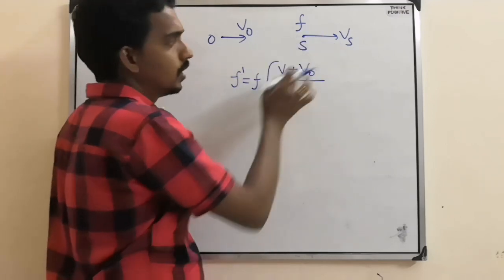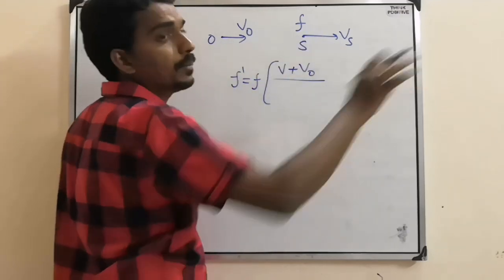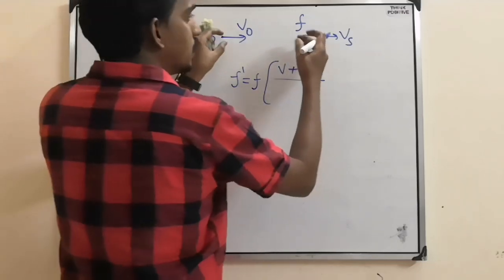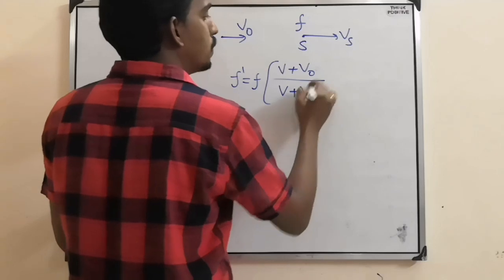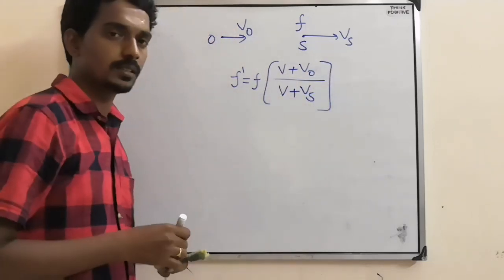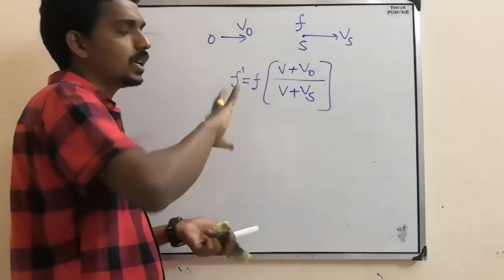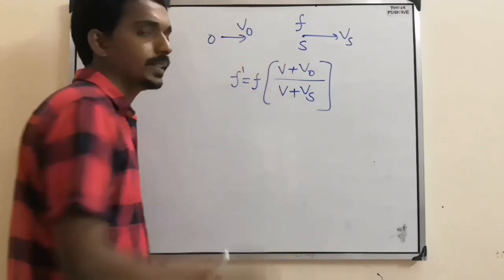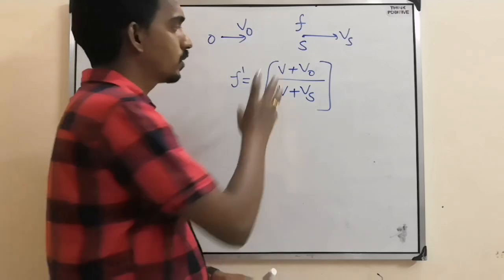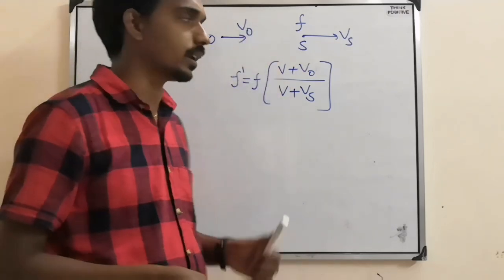Now look at this. Source is moving away from observer. See, here observer is there, source is moving away. Then what should come? V plus Vs. So this way, if you understand the logic, like approaching or moving away, then you can get the formula, so that you can substitute the given data.